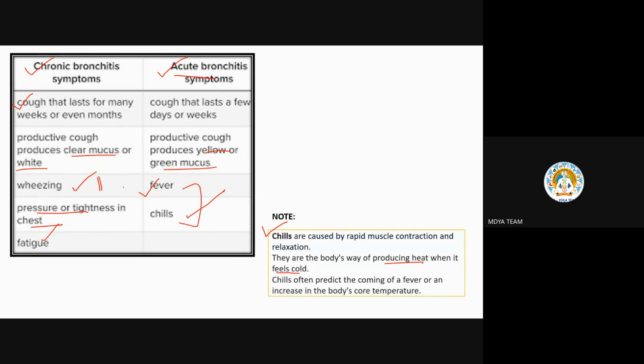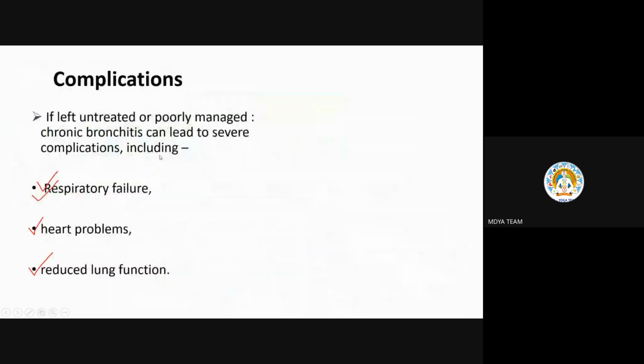In chronic bronchitis, a severe condition is there. So wheezing sound, of course, because of more narrowing down, and also pressure in the chest, tightness in the chest, or pain in the chest could happen. Okay, with this we completed chronic bronchitis.